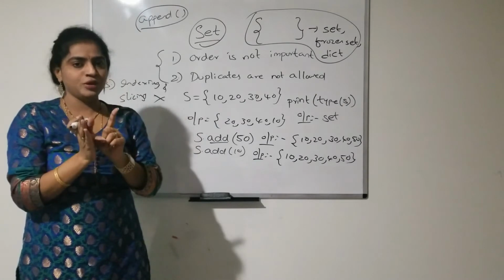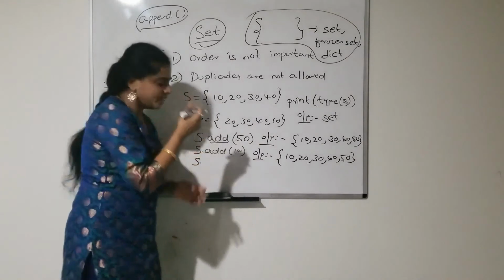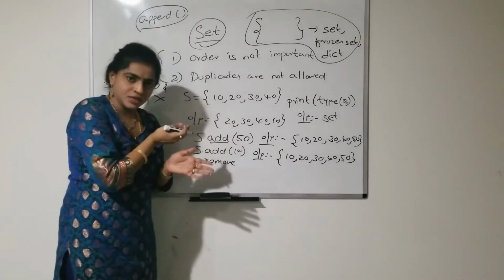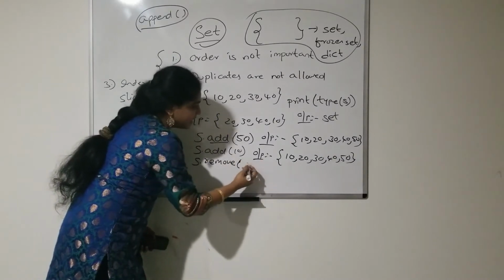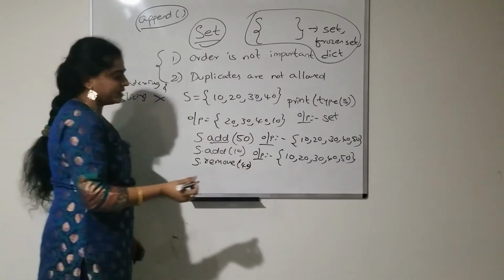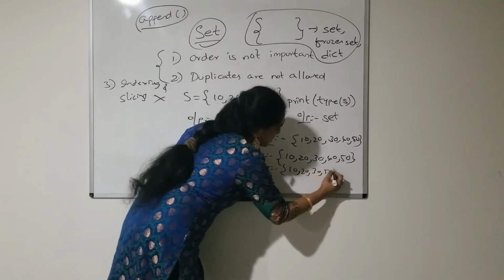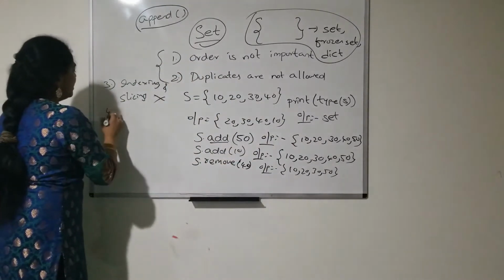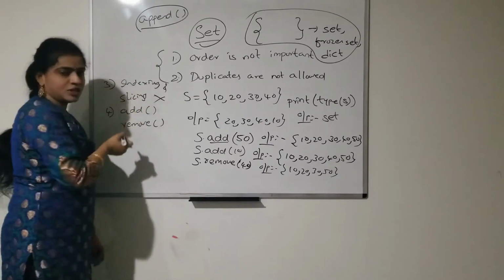Very, very important point. Next, suppose I want to remove elements from the set, then we use the remove function. In a list also, the remove function is used to remove elements from the list. In the same manner, here also by using the remove function you can remove elements from the set. Suppose I want to remove 40 from my set, then the output will be 10, 20, 30, 50. As 40 is removed from the set, the output will be like this. That means by using the add function and the remove function, we can add elements into the set and remove elements from the set.